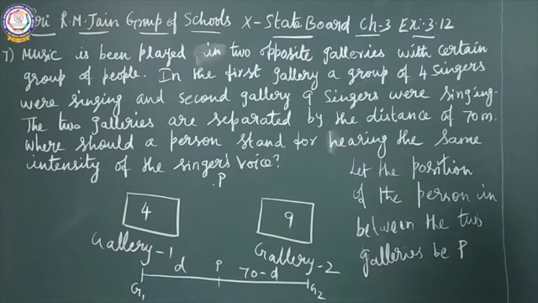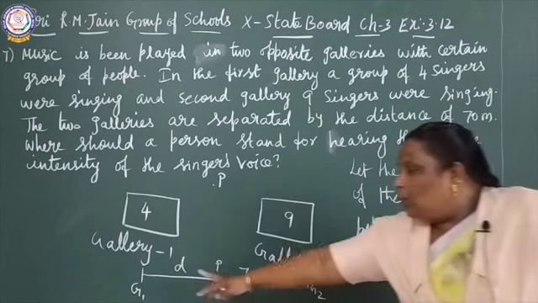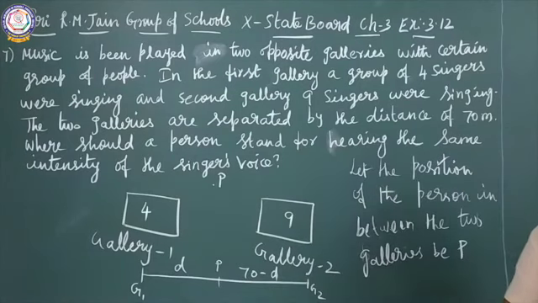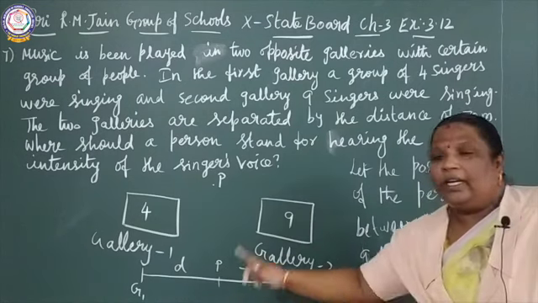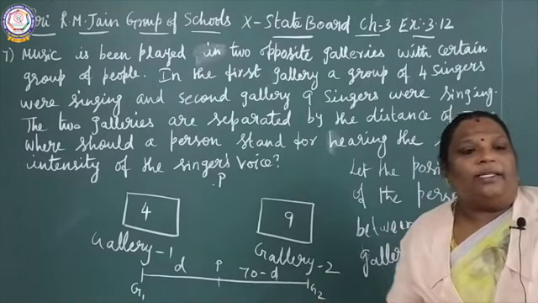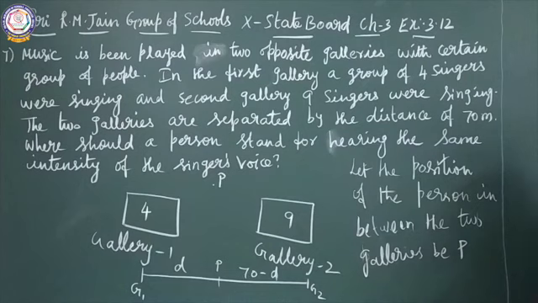See here the distance. The distance from gallery 1 you can take as D. The total distance of G1 G2 is 70 meters. G1P you can take as D meters, and G2P you can take as 70 minus D meters, because the total is 70.